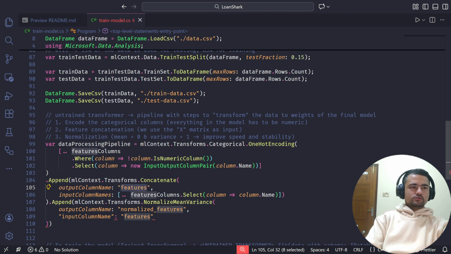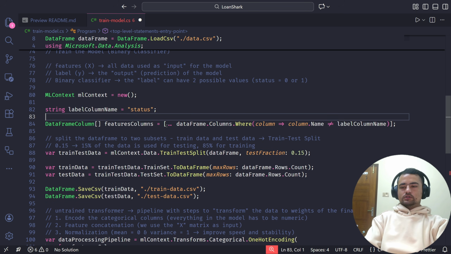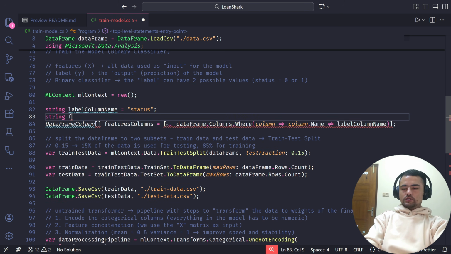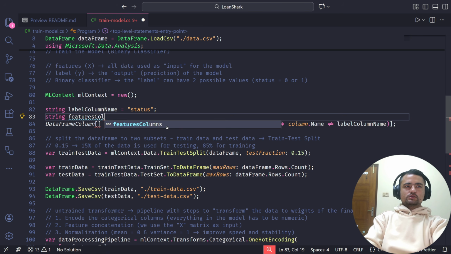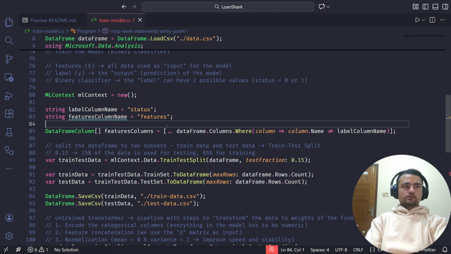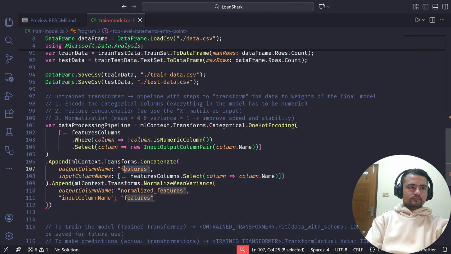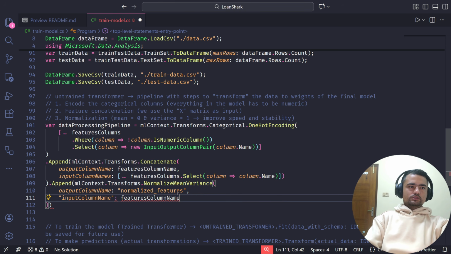Just to avoid reusing these feature names, I'm going to put a features column name here. Yeah, this seems to be a good place to do that. Features column name, features. Okay, and I'm just going to copy this and use it here and here.